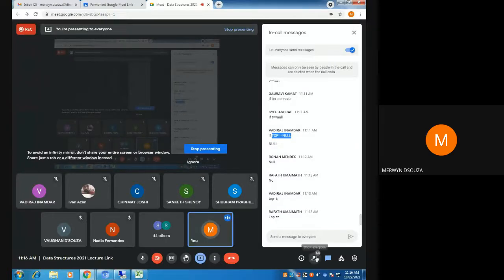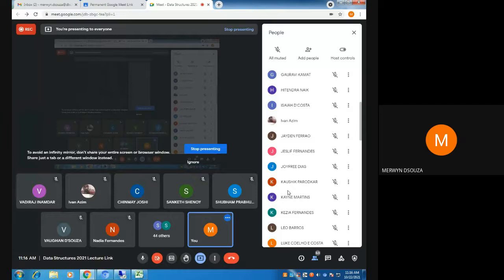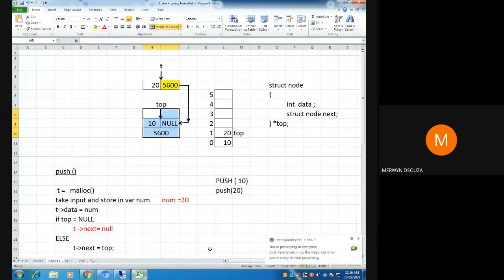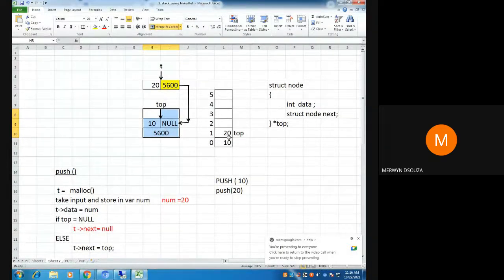Let me ask someone. Kaushik, what do you need to do here? What else remains? Look at this diagram. Once I put 20 here, what is happening? Top is pointing to 20.